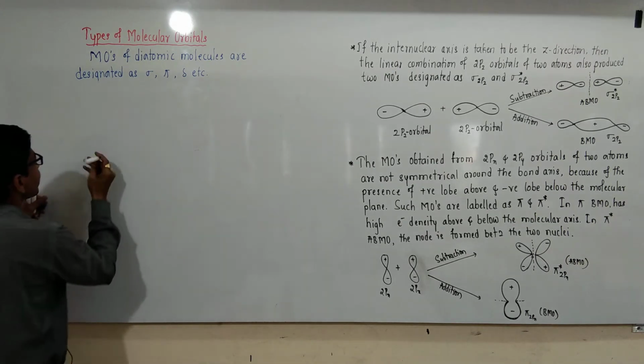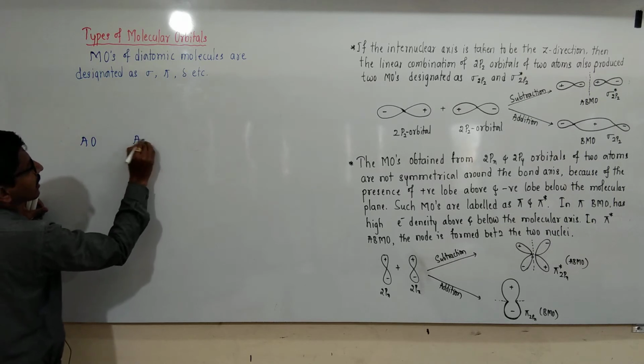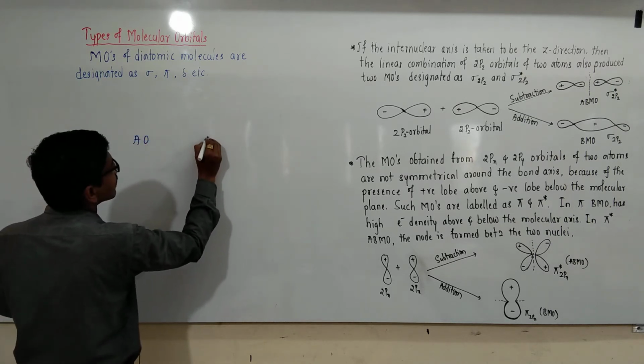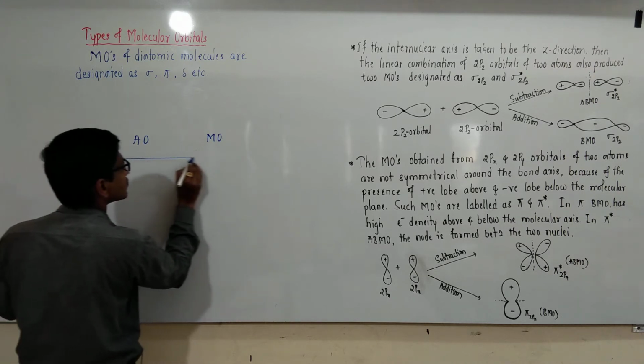For example, AO means atomic orbitals and MO means molecular orbitals.